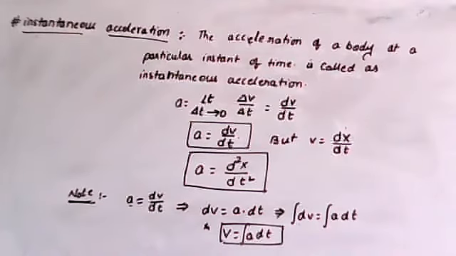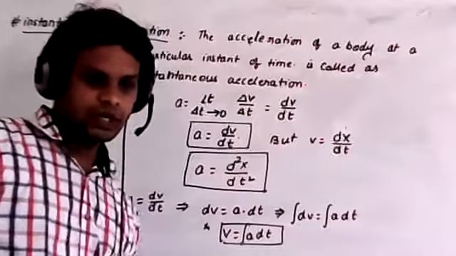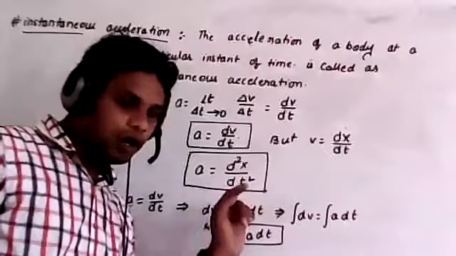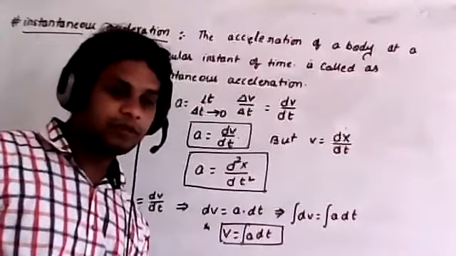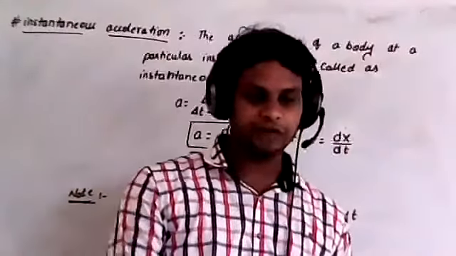Yeah, finish it off. Very good. d square x by dt square means you have to differentiate two times.